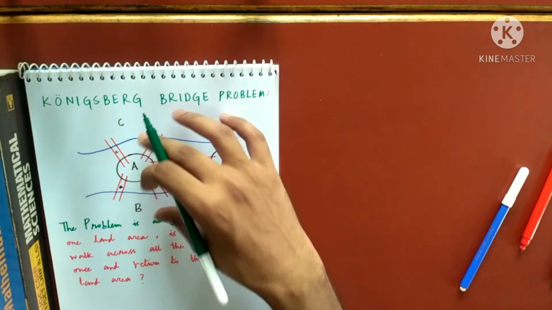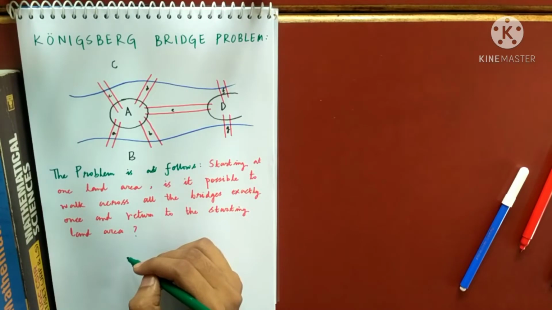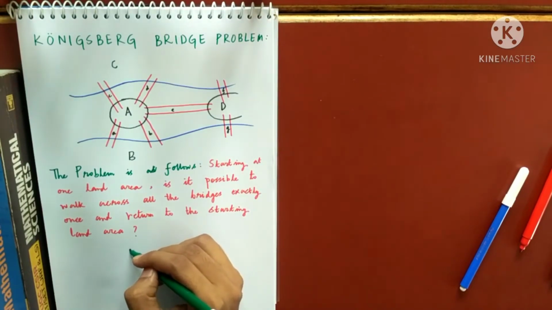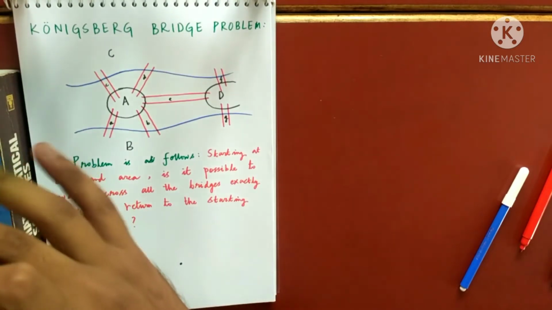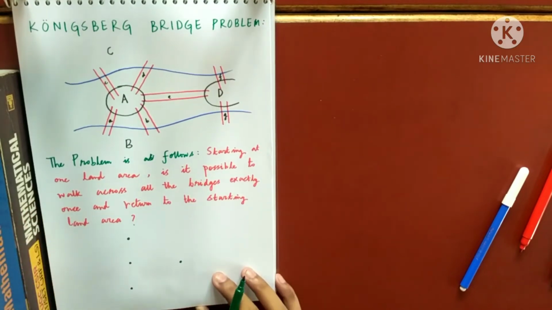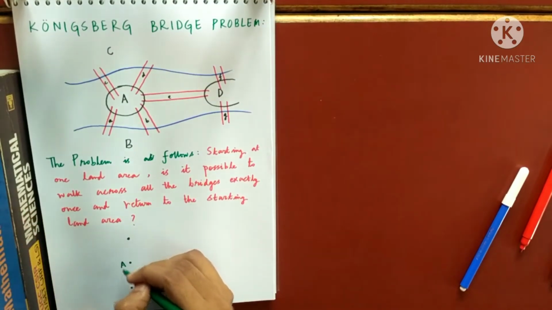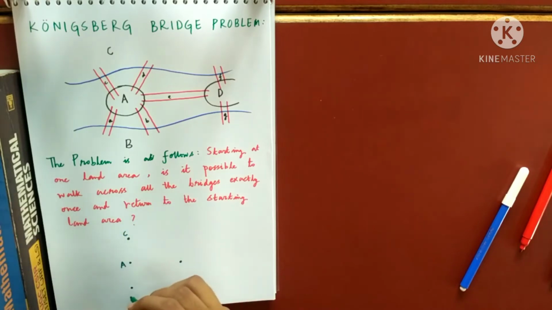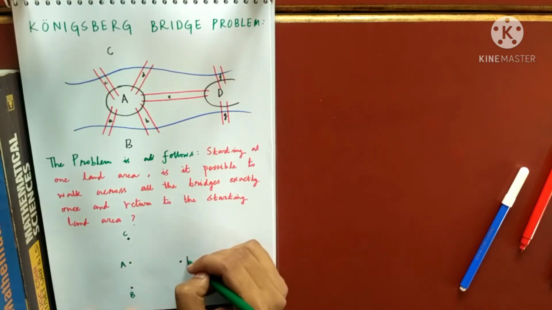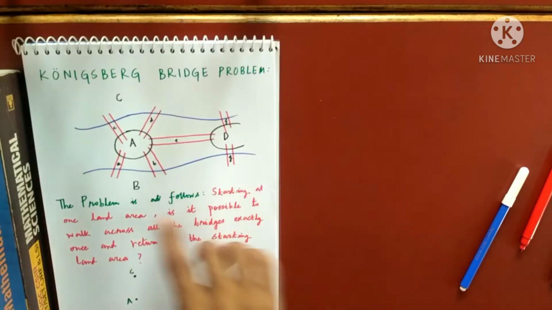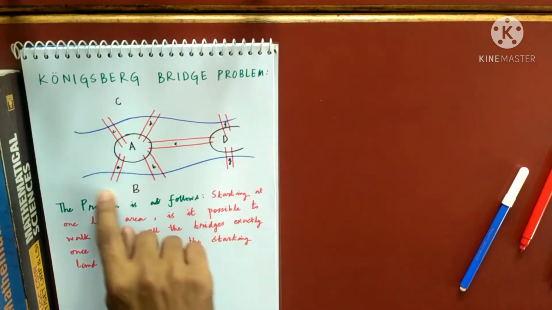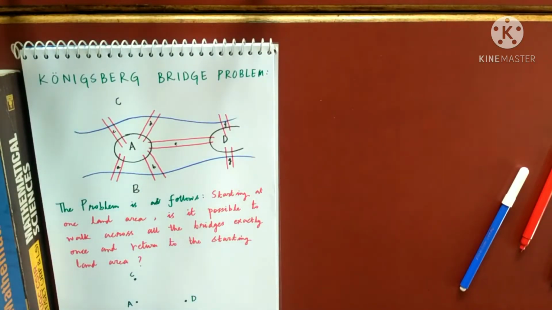he drew a simpler version of this, like this. I'll tell you how he drew it. He said these are the four land areas. This is land area A, this is land area C, this is land area B, and this is land area D. It does not matter how big or small the land area is. You can travel here to here, that doesn't matter to us.